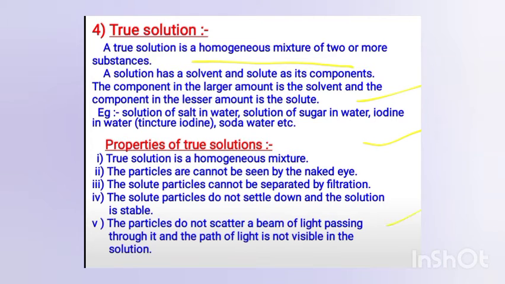We can't separate them by filtration, since both the components appear to us as a single component, and their particles will not settle down. They will also not scatter a beam of light, so they will not show the Tyndall effect.